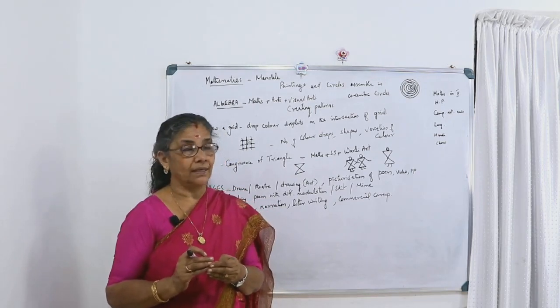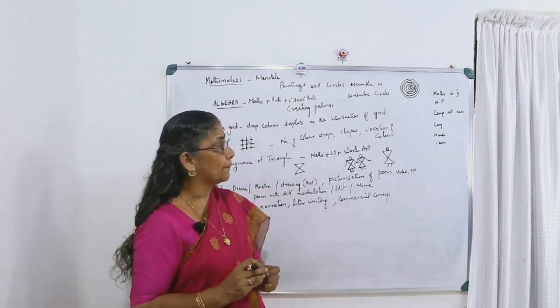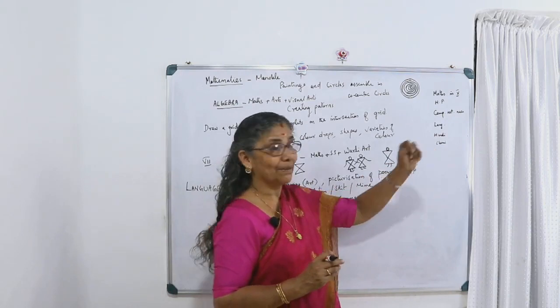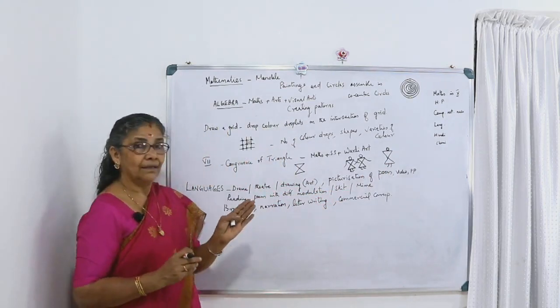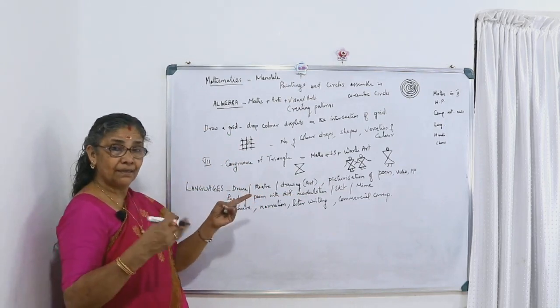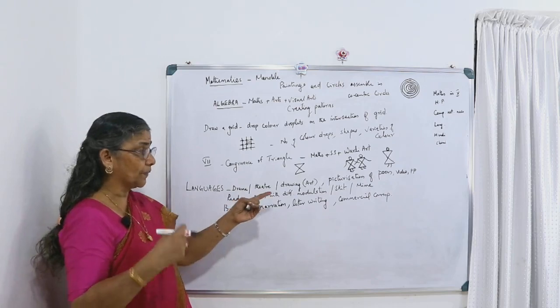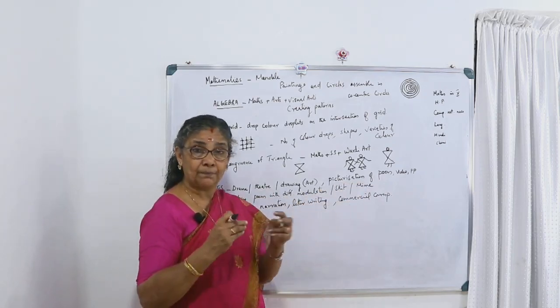That is important. Then another question is about the languages. What can be done? Hindi also comes under languages. As far as languages are concerned, enough scope is there. There is drama and theatre, because discussions and dialogues can be used. Drawing and art forms can be there. Then picturization of poems.